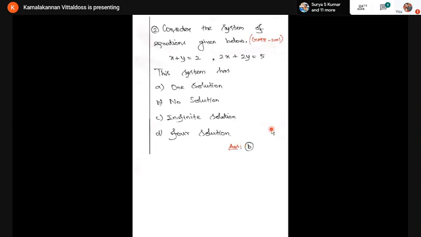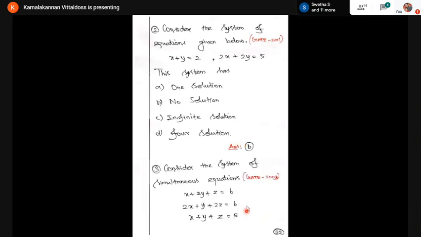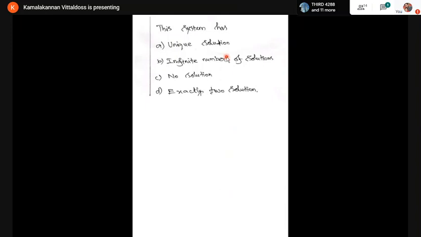Please try this problem. A third problem. Again, I'm giving a system of equations, 3 equations, 3 unknowns. Again, the system has a unique solution, infinite number of solutions, no solution, or exactly 2 solutions. And the option is C.